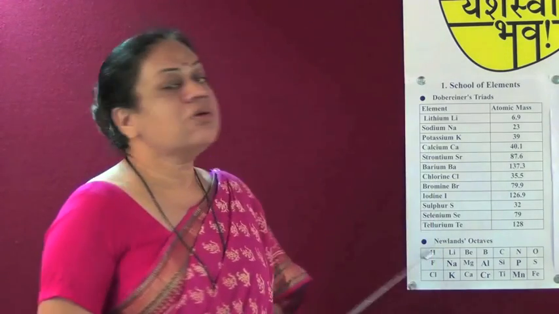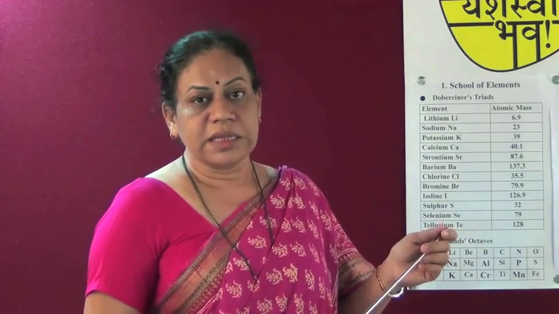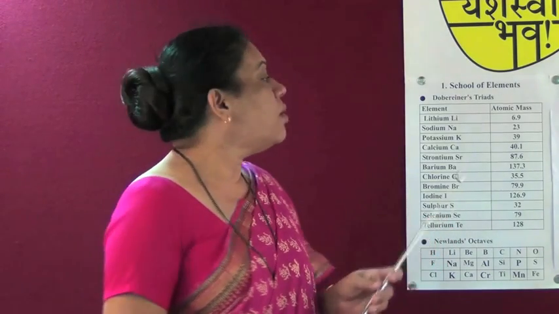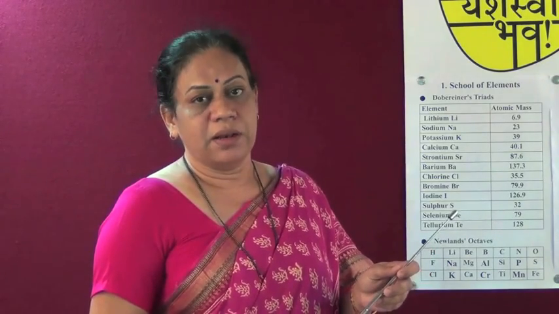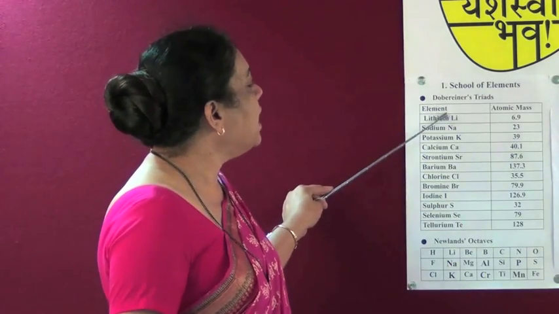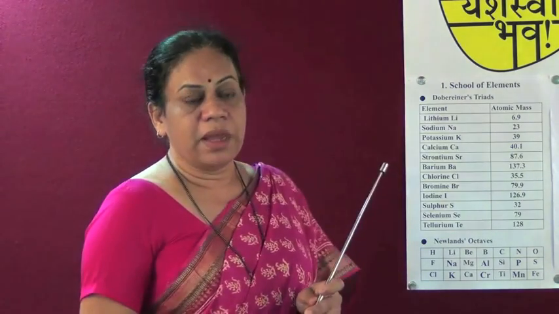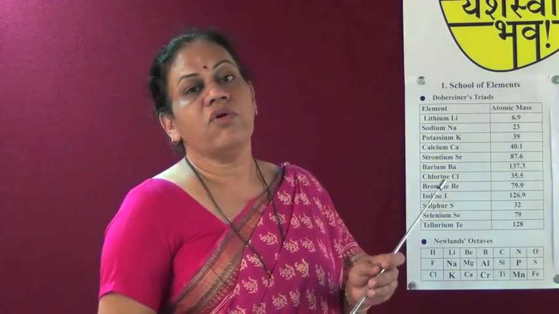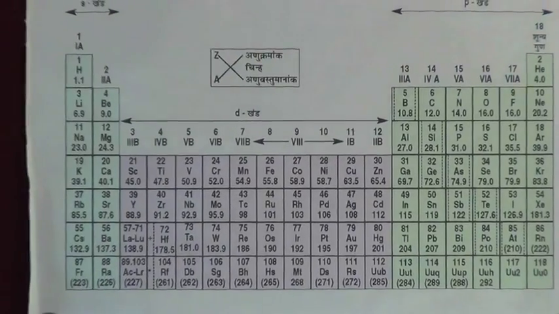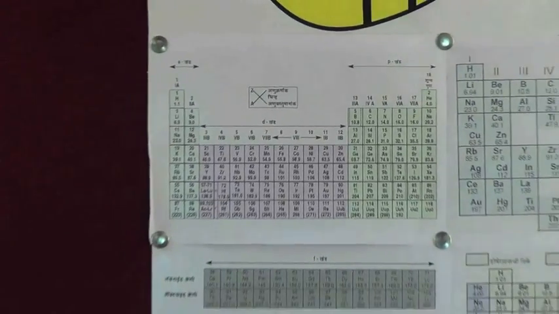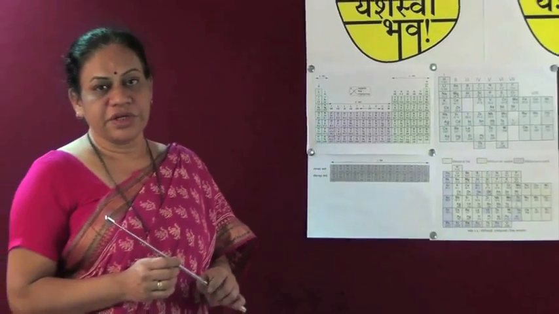Similarly, you may be asked a question, state Dobereiner's method of classification for 2 marks. Write down the proper statement, there again by giving one example. You may give any example like lithium, sodium, potassium, or calcium, strontium and barium. Any one example, so that you get full 2 marks for the required question. Children, we have discussed the questions asked on the earlier topics. Now let us study Moseley's periodic table of classification.